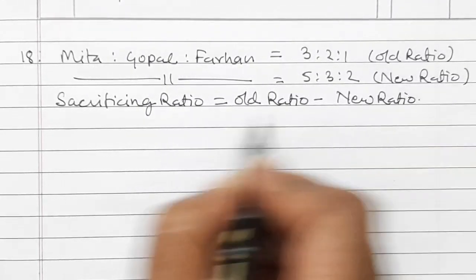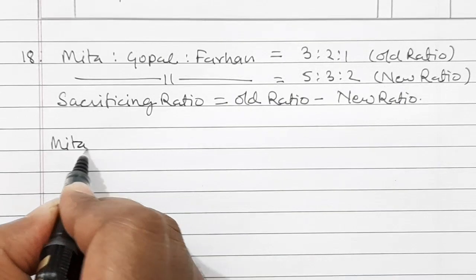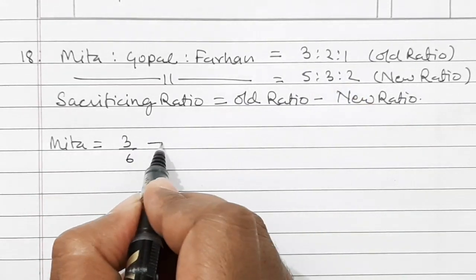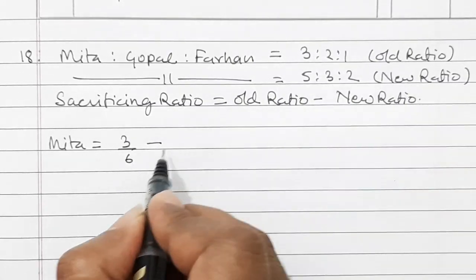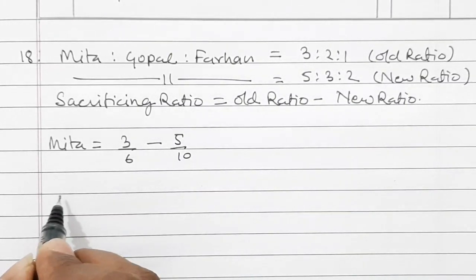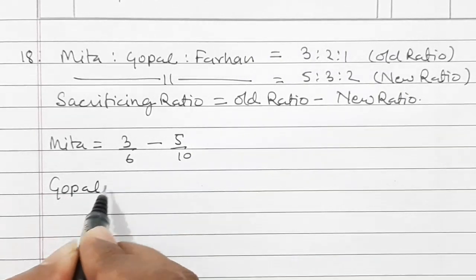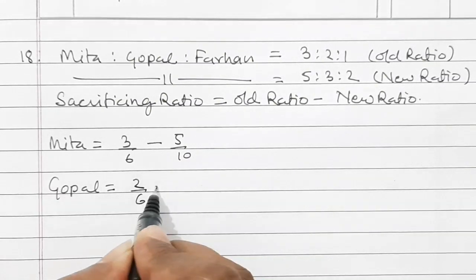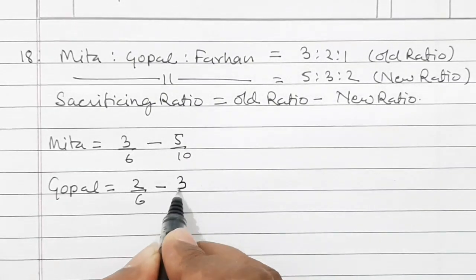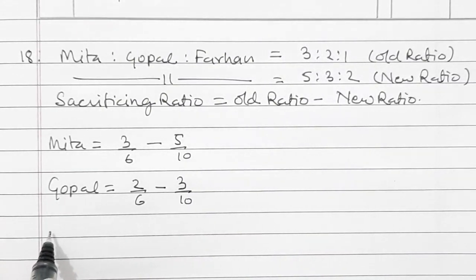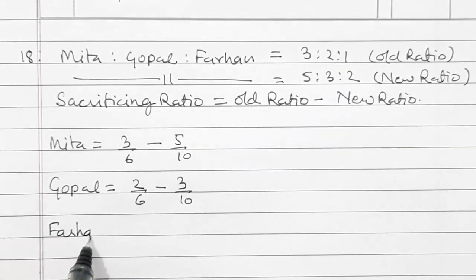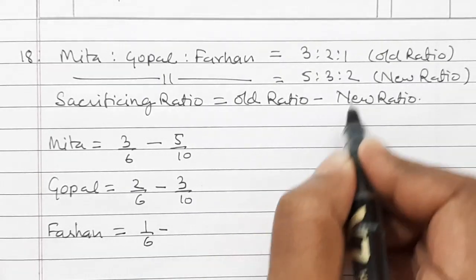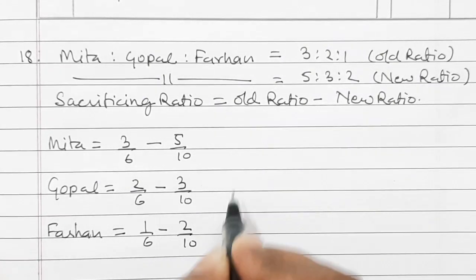For Meeta, old ratio is 3/6, and new ratio is 5/10. And second is Gopal. Old ratio is 2/6 minus new ratio is 3/10. And lastly for Farhan, old ratio is 1/6 and new ratio is 2/10.